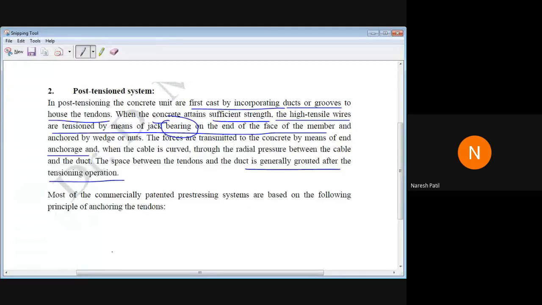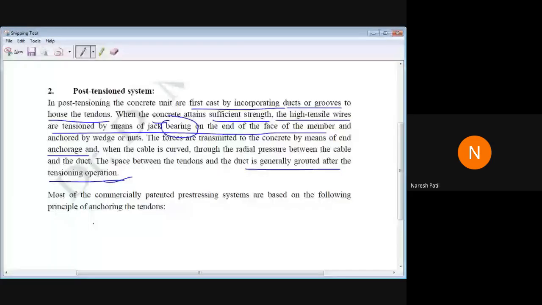Most of the commercial patented pre-stressing systems are based on the following. So this is not required here. The important thing is the post-tension system, how it is used or how it will be done on site.